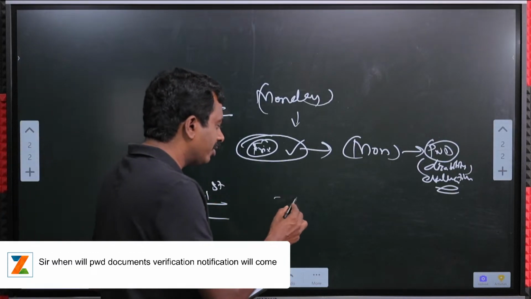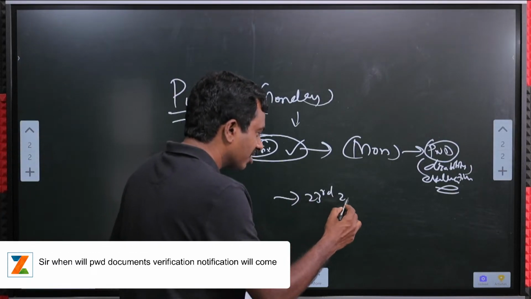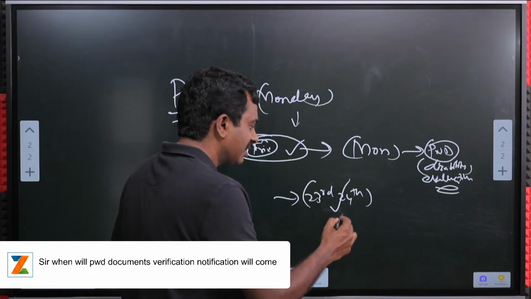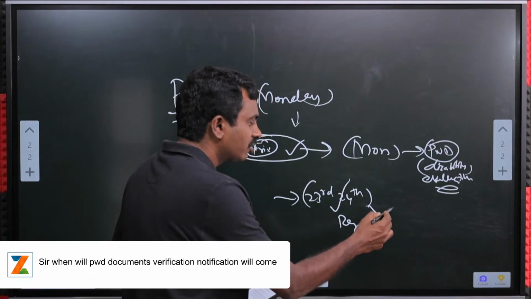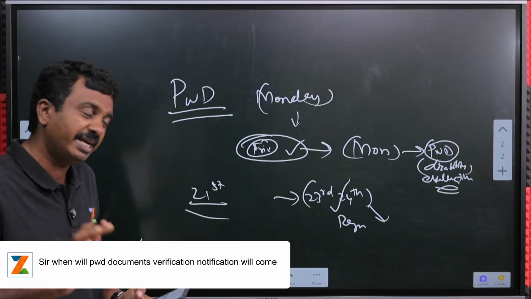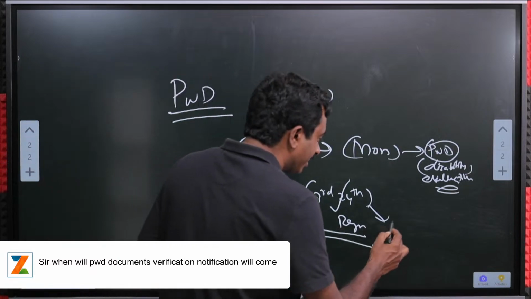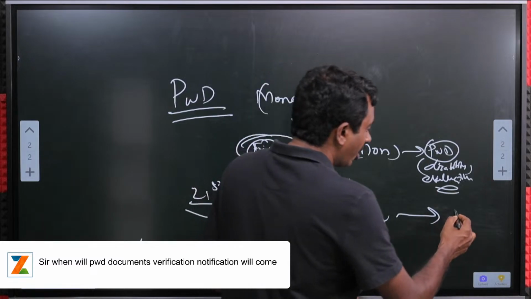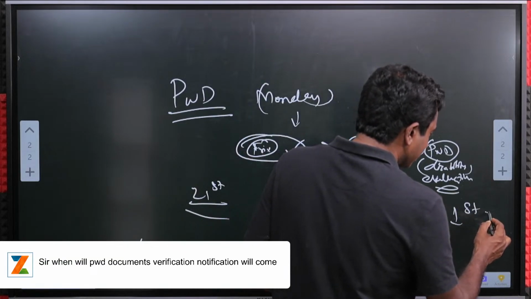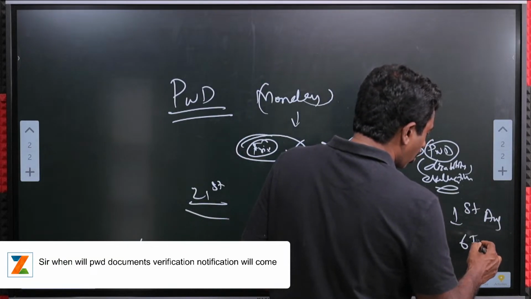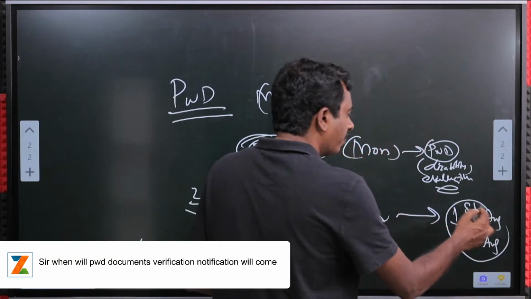Even if you go on 23rd, 24th and get your PWD registration done and your certificate comes to you on 24th, that is not a problem. You need your PWD disability certificate only during joining. Joining is when? From 1st August till 6th August. So don't need to worry about this at all.